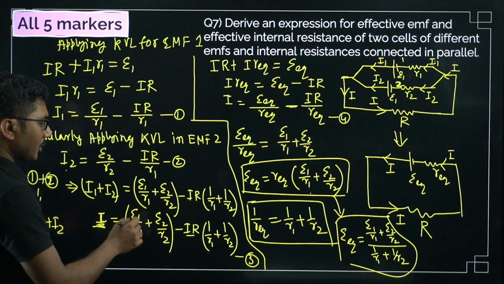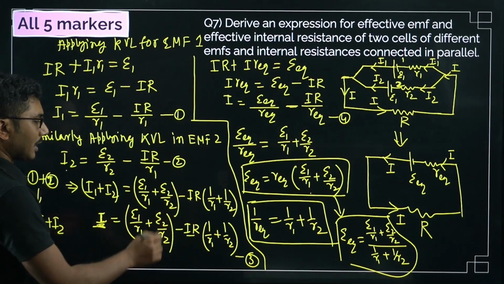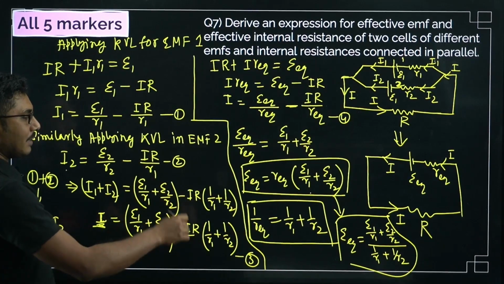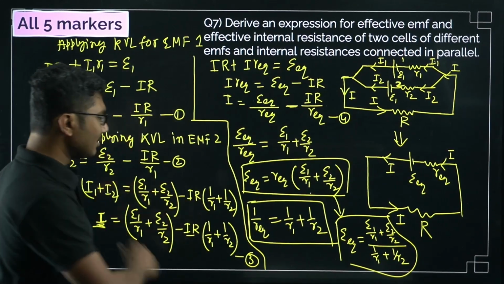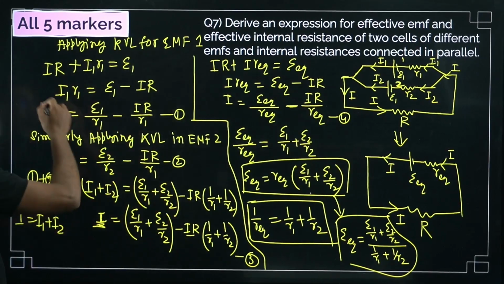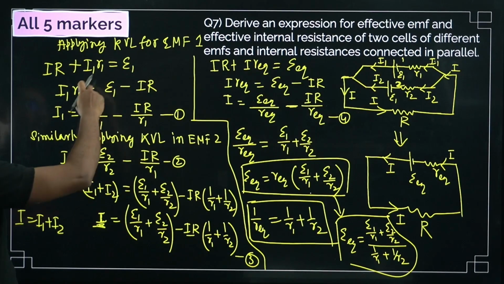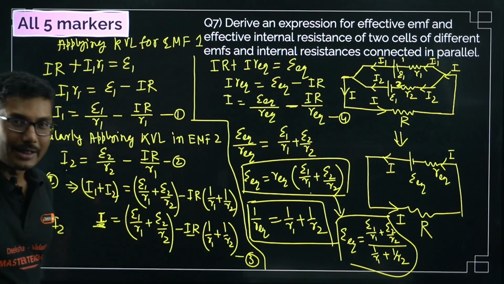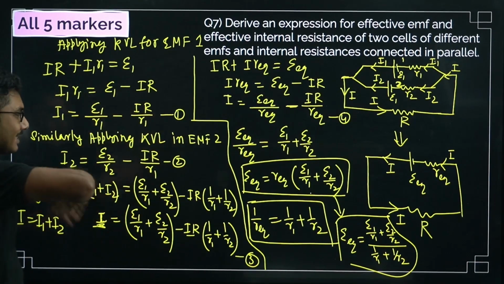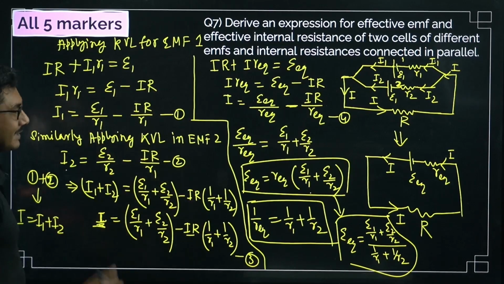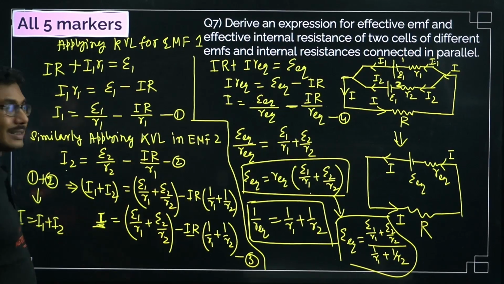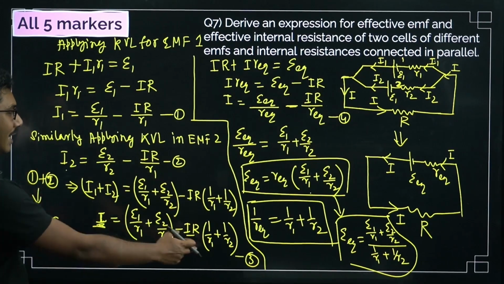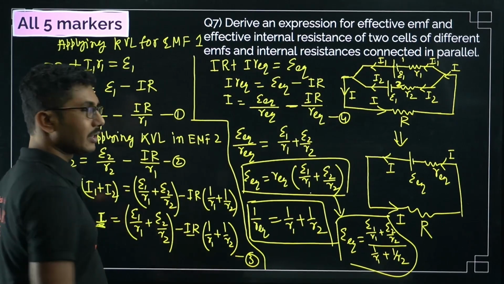That is equal to epsilon 1 by R1 plus epsilon 2 by R2 minus IR times (1 by R1 plus 1 by R2). So you have to practice it, and there is no way you can remember how I got this. Okay, so I1 is equal to, we have divided by R1 on both sides. That depends on your practice. If you practice this derivation, you can solve it. Steps can be remembered, but the exact value you have to practice at least 2-3 times. So we have calculated this, we are calling it equation number 3.